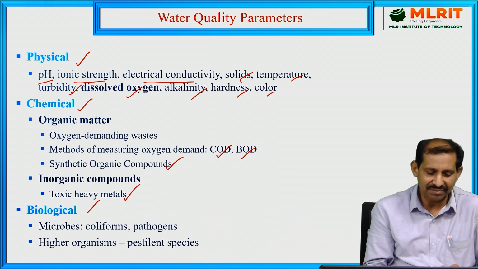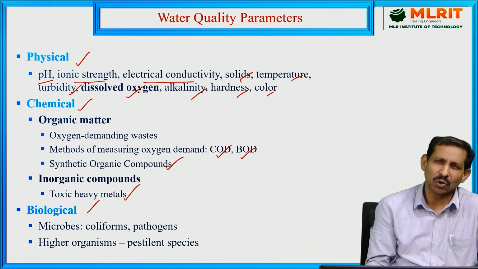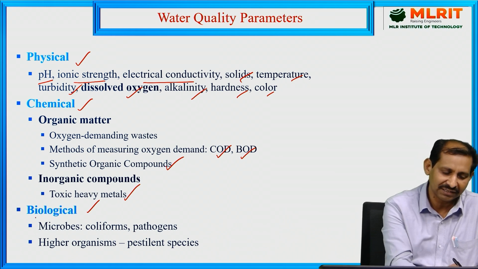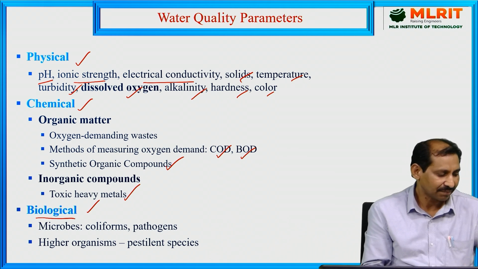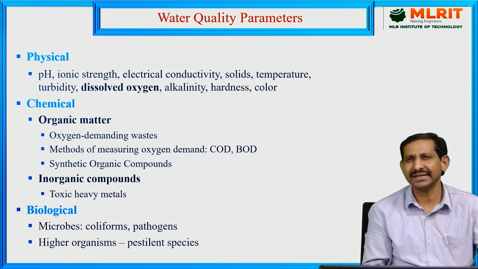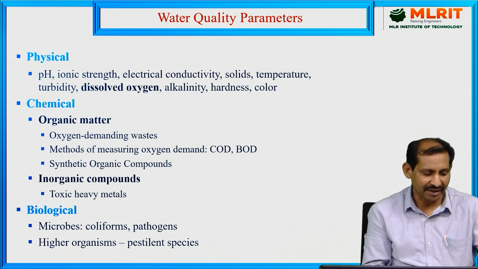Biological means any coliforms, microorganisms, bacteria, or viruses present in the water. These will be checked under the biological impurities or parameters. Now we can discuss each water quality parameter one by one, elaborately.